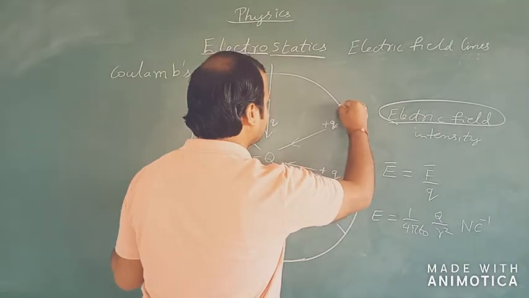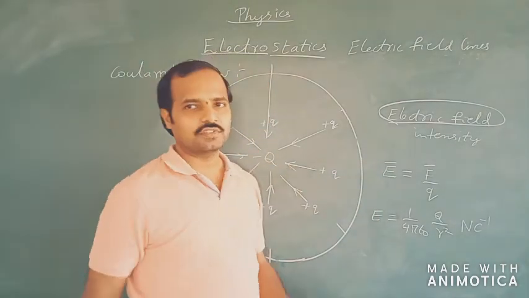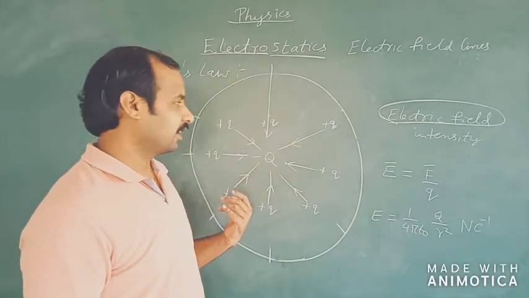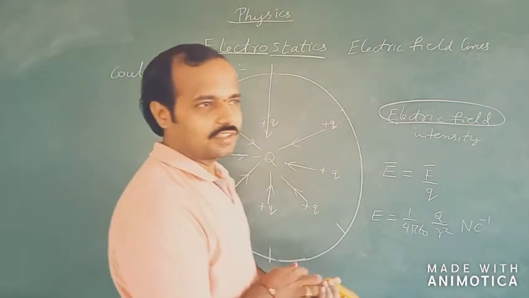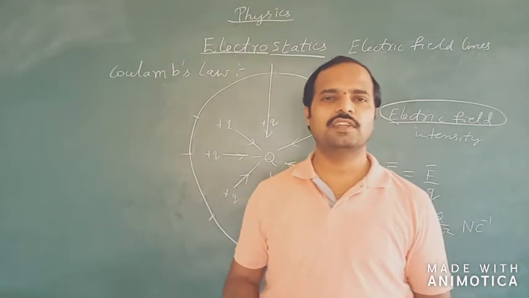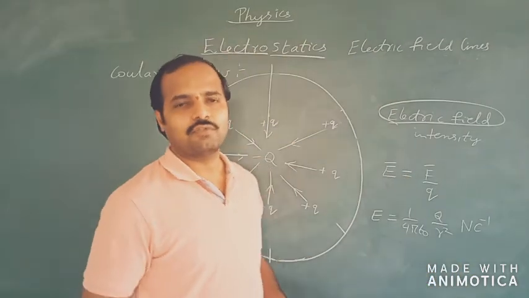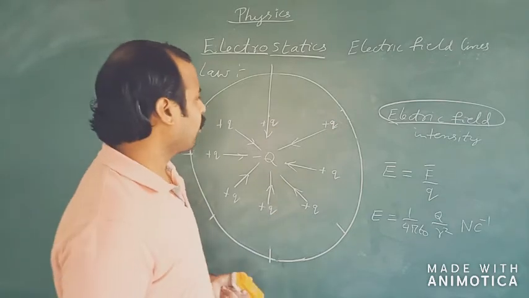Now there are certain properties associated with the electric lines of forces. The electric lines of forces will always originate from the positive charge and terminate at the negative charge. As you can see, these electric lines of forces in a uniform electric field will always be parallel to one another, and they are continuous. Lines of forces are always going to be continuous. They will never form a closed loop.